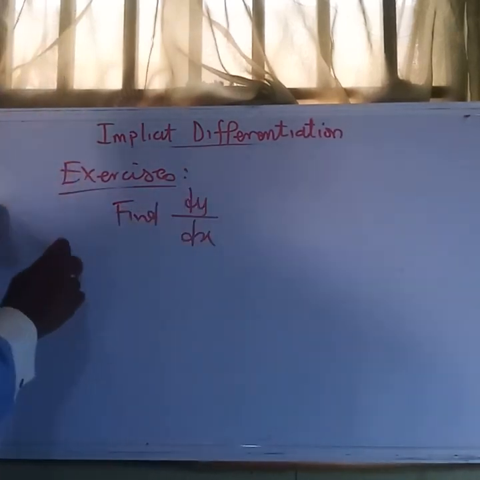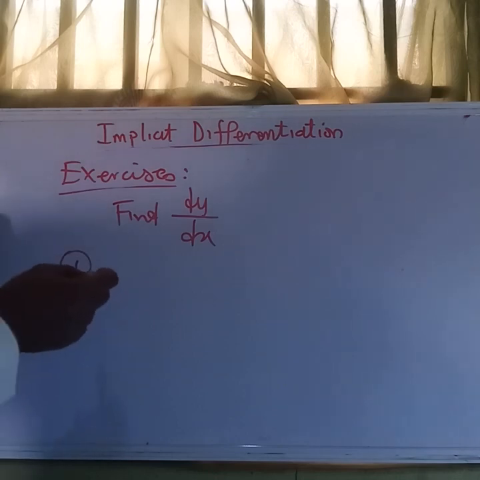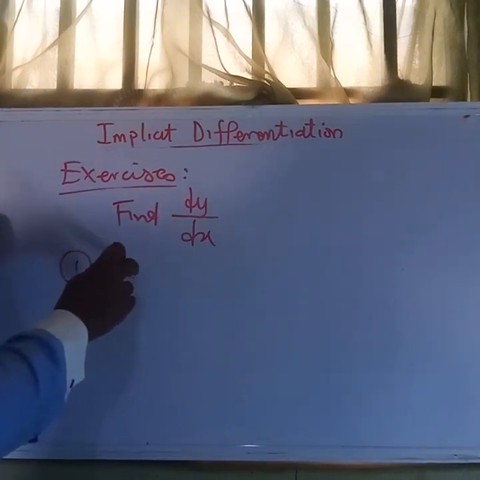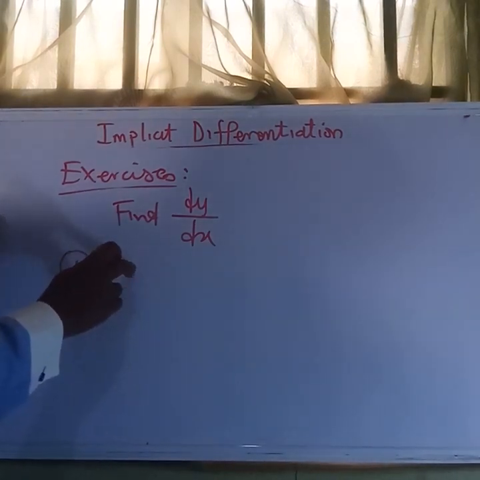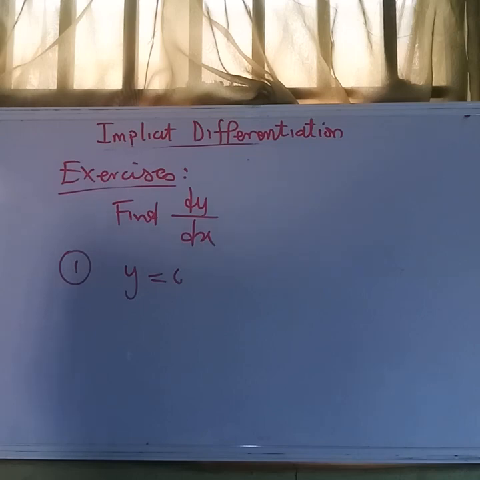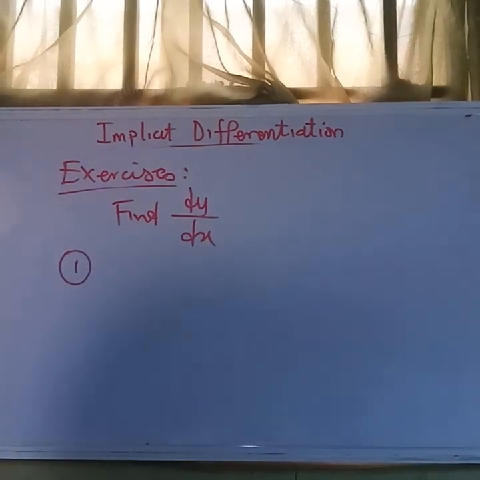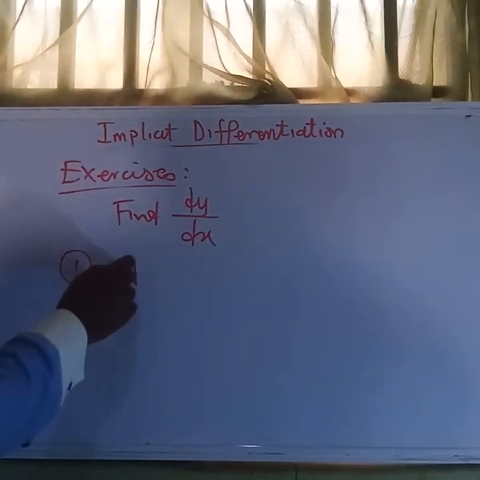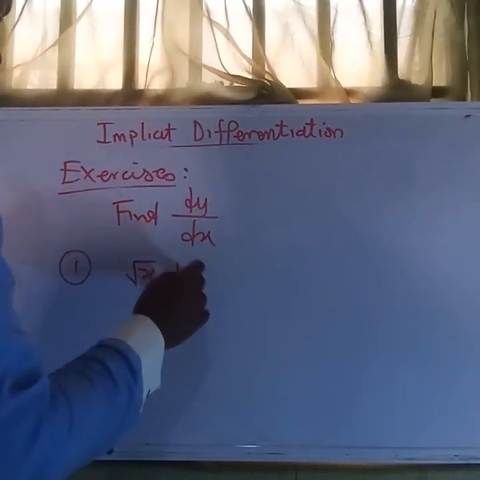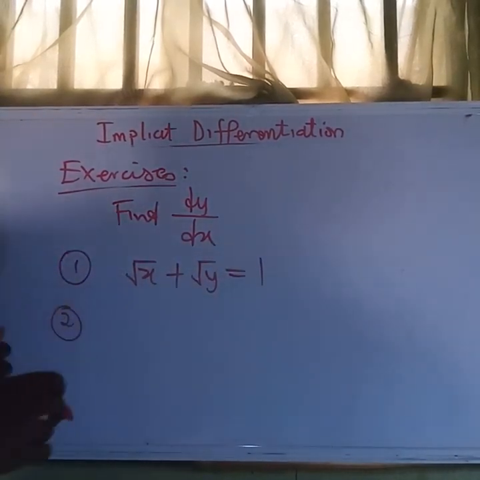Find dy dx in the following. Let's have an implicit type here. The first one is the square root of x plus the square root of y equals 1.